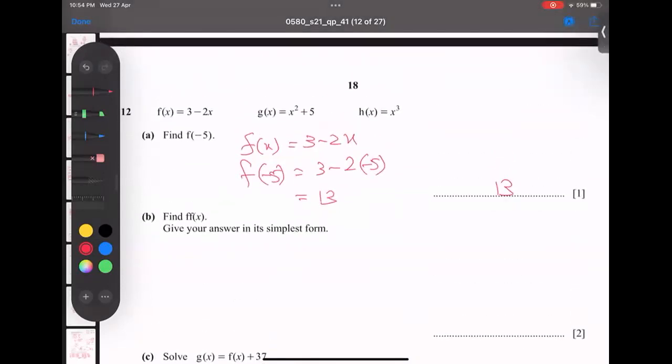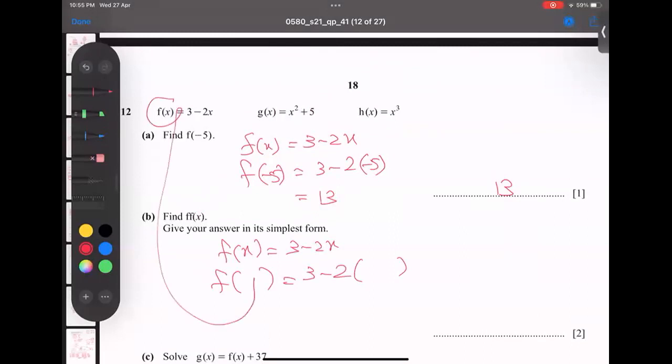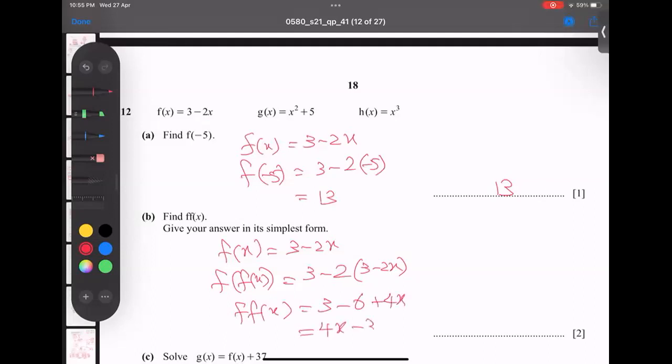f of f, so put the function f in f. First of all, as usual, copy the function f. For each x, leave empty spaces, left and right. Here the function name comes on the left-hand side and the function value on the right-hand side. So here I got f of x. Here I got 3 minus 6 plus 4x. And ultimately I'm getting 4x minus 3. Done.